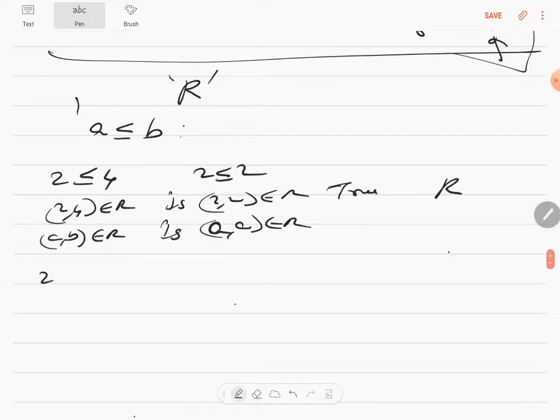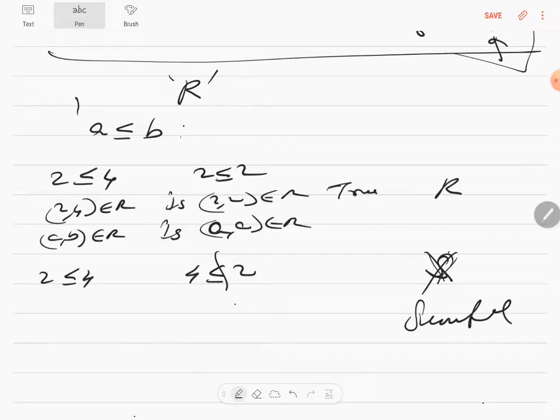You know 2 is lesser than or equal to 4. Is 4 lesser than or equal to 2? So you know it's not symmetric. However, you can't put S and cross. I'm just doing it. It's my way. My handwriting is bad as such. I don't want to write symmetric like this, so I'm just putting S cross. But it's not symmetric. You should write that.